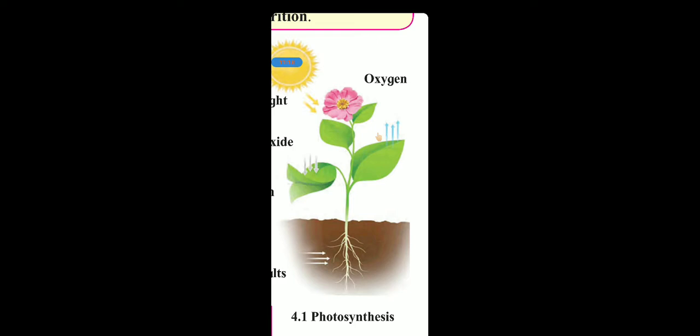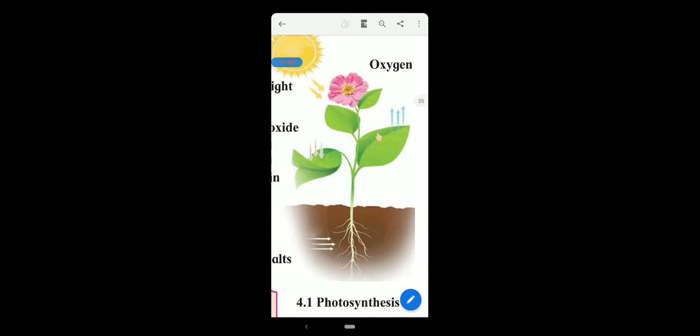How will they create it? For creating food, they mainly require carbon dioxide, which they take from the surrounding air. Next is water, which their roots take for them. Roots absorb water and minerals and pass them to the other parts, and the carbon dioxide is taken from the surrounding air.